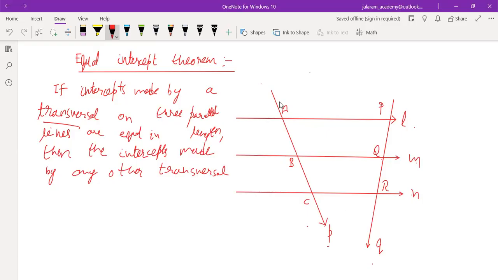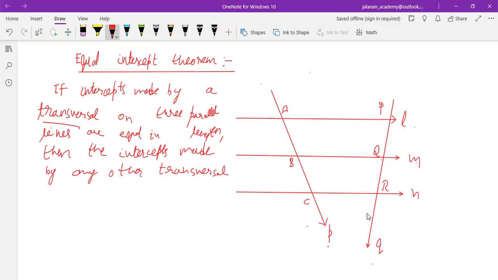If the intercepts made by a transversal on three parallel lines are equal in length, means it is given that L is parallel to M is parallel to N, and it is also given that P is the transversal making equal intercepts between these three parallel lines, AB equals BC.